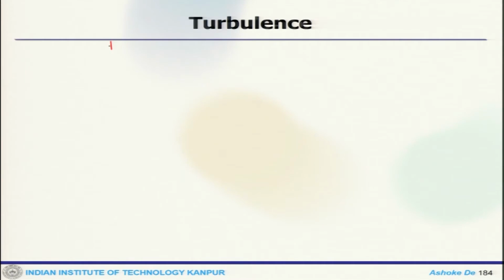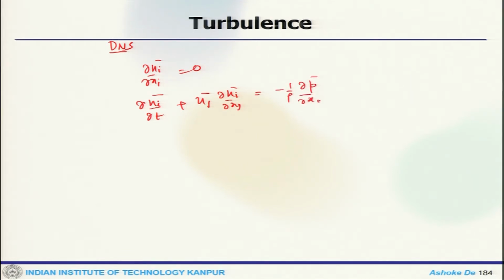Now, one can also have DNS, that means you solve all these problems where your averaged equation looks like this: d ui by dt plus uj del ui by del xj equals minus 1 by rho del p by del xi plus nu del 2 ui by del xj square minus del of ui prime uj prime by del xj. So, closure was used in the RANS context, closure used for the Reynolds stress.